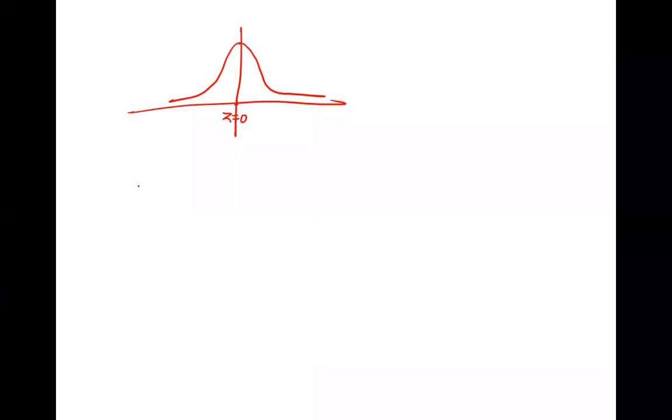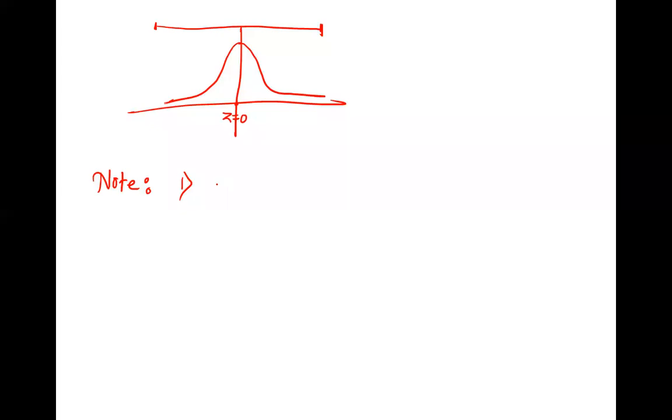The total area under this curve, what will it be? We are talking in terms of probability.